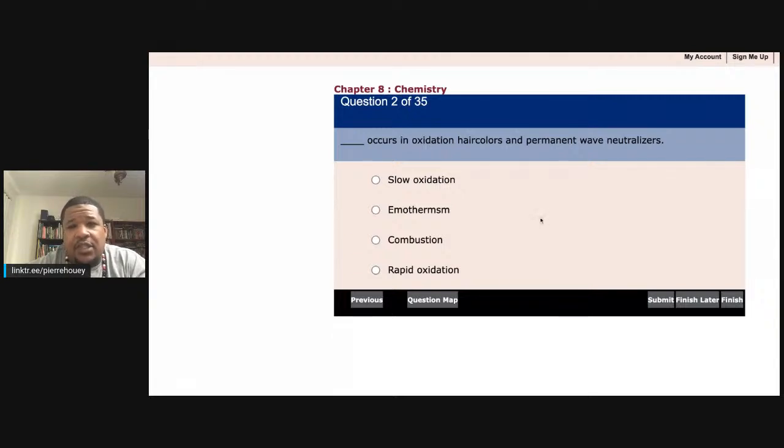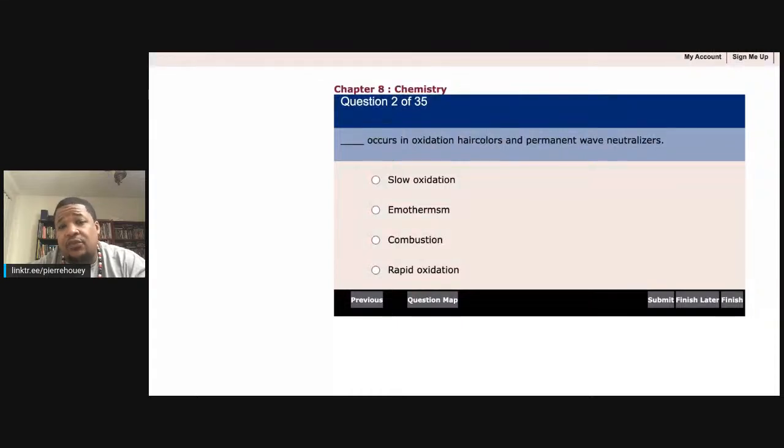Now we're talking about permanent wave neutralizers. Think about this for a second. If you put in a permanent wave neutralizer, some of these have times of 20 minutes, 30 minutes, 45 minutes, things of that nature for a chemical process to happen. So we're not talking about relaxers. We're talking about oxidation hair colors.